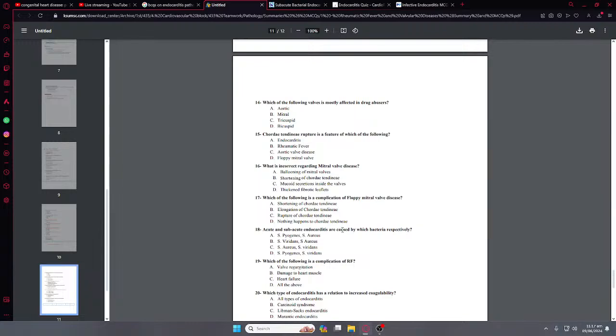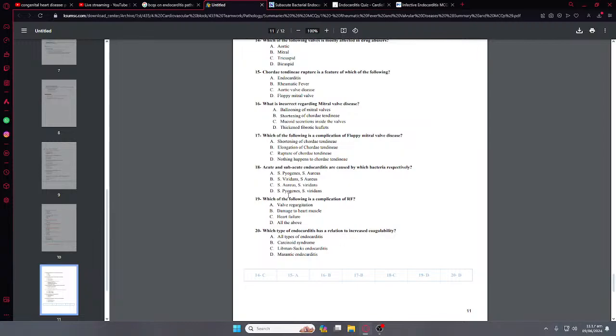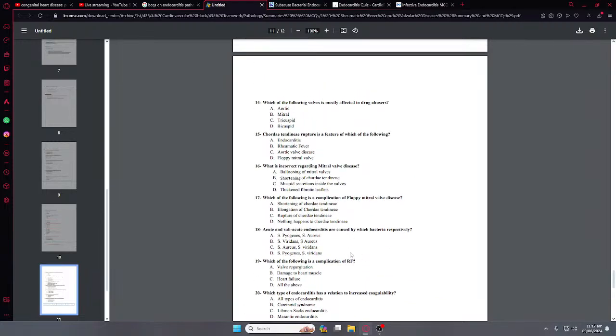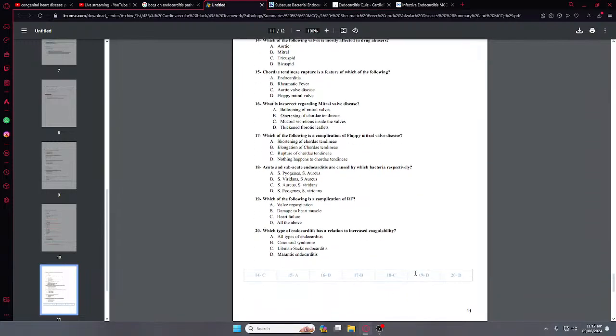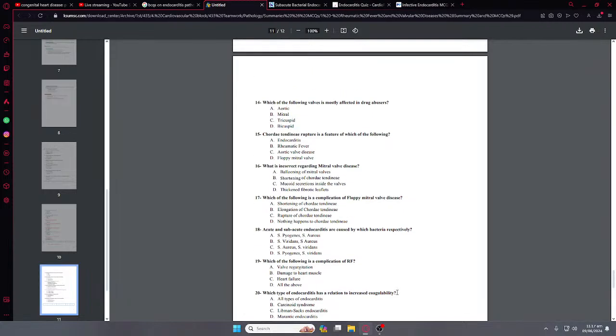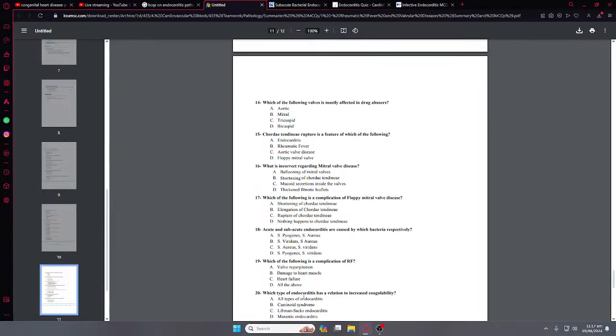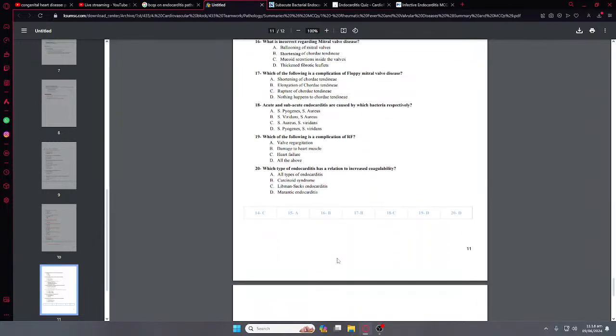Aureus and Viridans B. Yeah, it is what? Aureus and Viridans C. So acute is caused by RS and this ovarian. Which of these are complications of rheumatic fever? It is heart failure, valve regurgitation, damage to heart muscle, all. So which type of endocarditis has a relation to increased coagulability? It is obviously the, no, this is not carcinoid, no, all types not, the marantic.